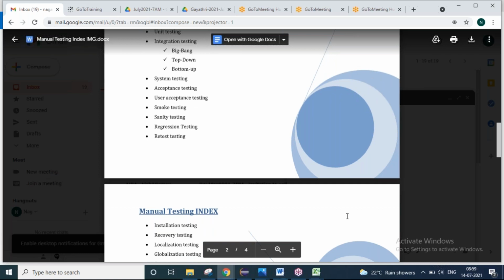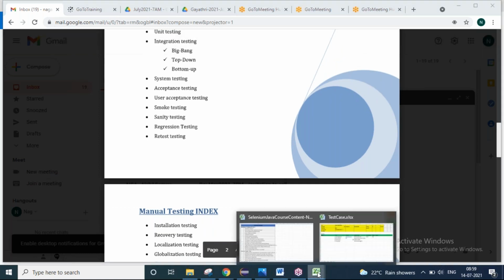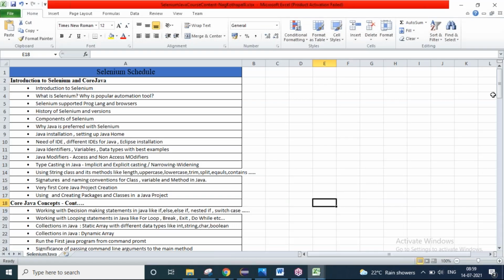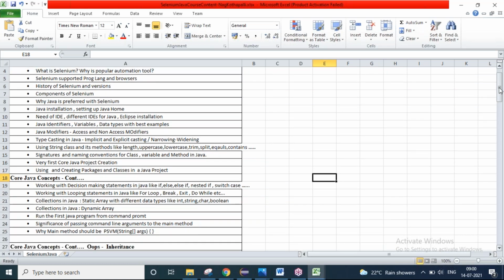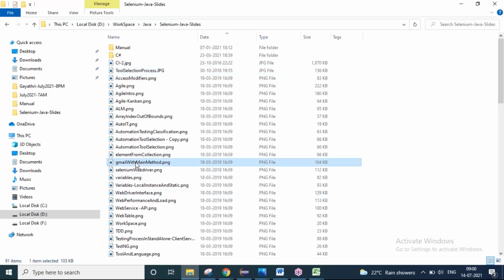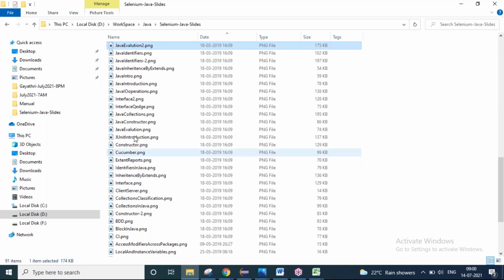Once we are done with manual testing, we will enter into automation. In automation, we will start our journey from core Java. What is Java? How to install Java on your computer? From there, what are the core Java concepts? Starting from what is a variable, what is a data type. And I have very well designed slides. These are designed by me only for your understanding.